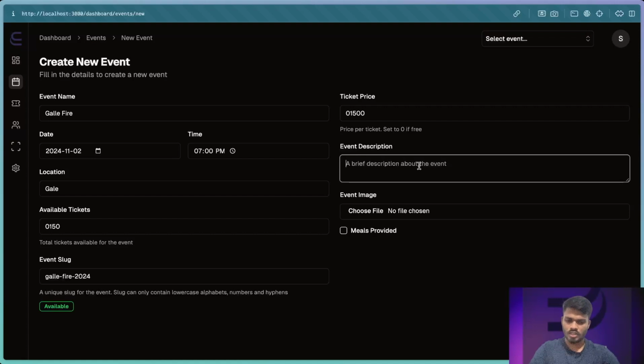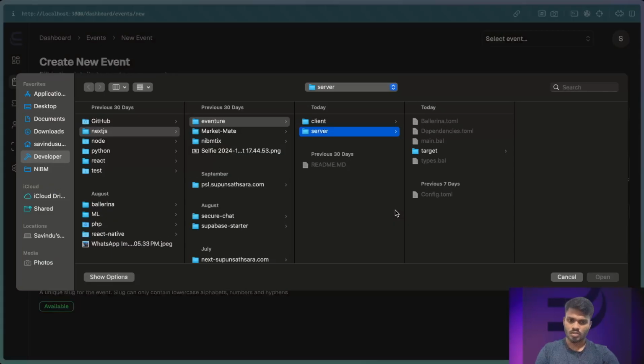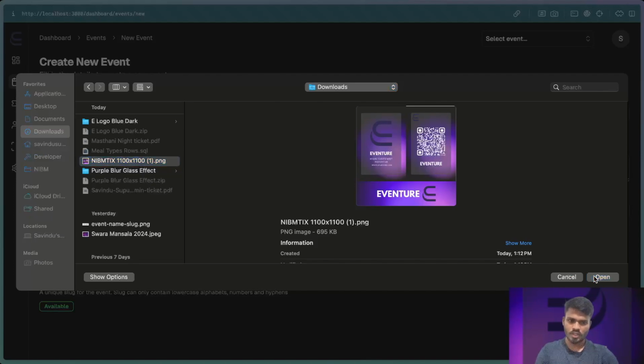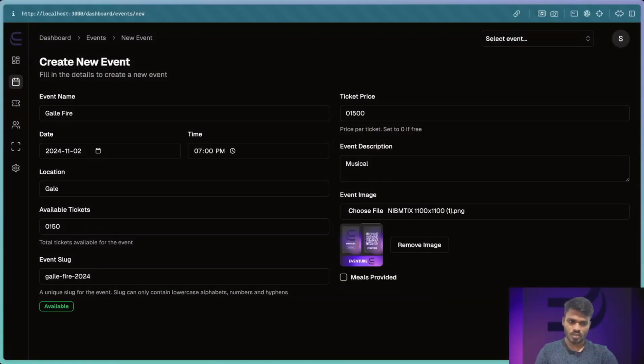Here we can enter a description about our event. From here we can choose an image for our event. By clicking create event, we can create our event.